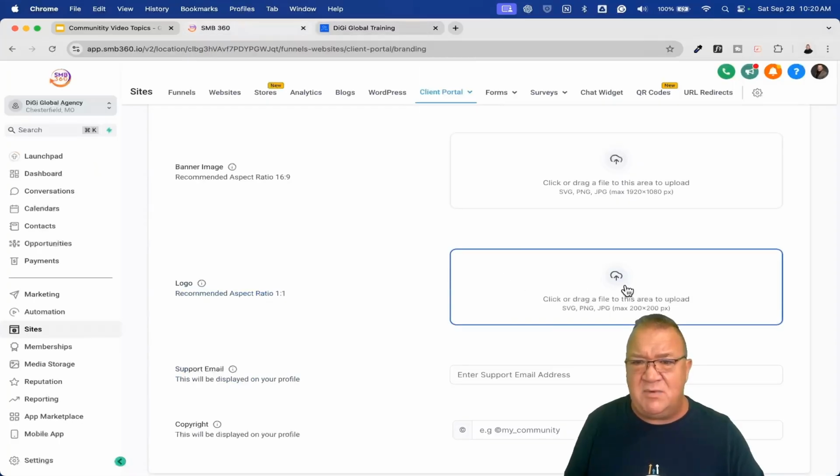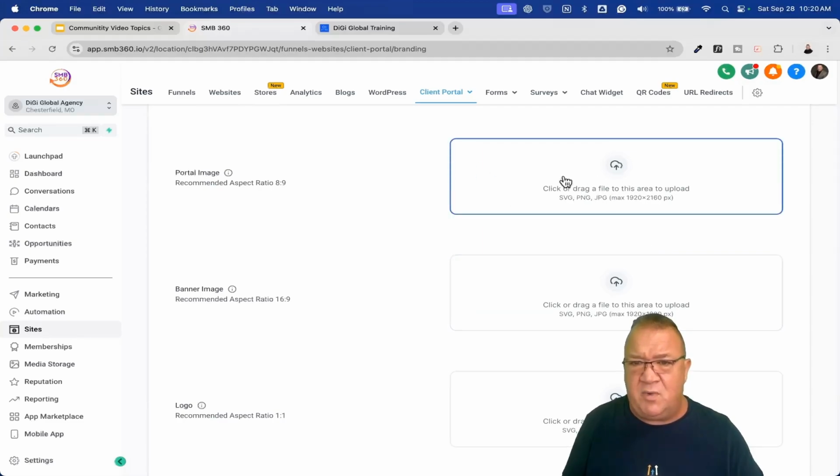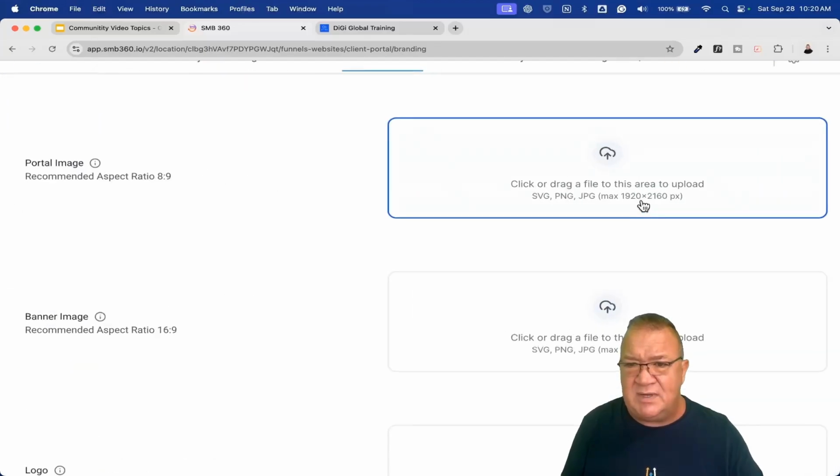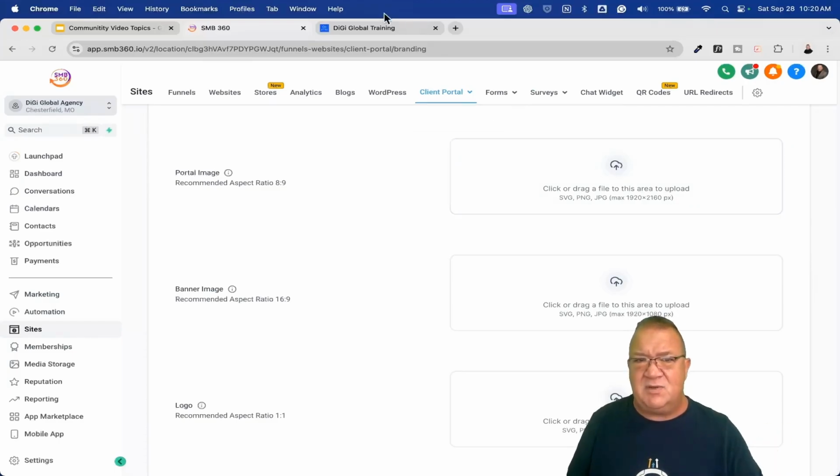And you just have to understand that when you do that, please pay attention here to the dimensions. So right now, your portal image, this is the image that's in the background here. This right here is 1920 by 26. This right here, make sure you get the maximum on that one. That way the image looks really good behind the scenes.